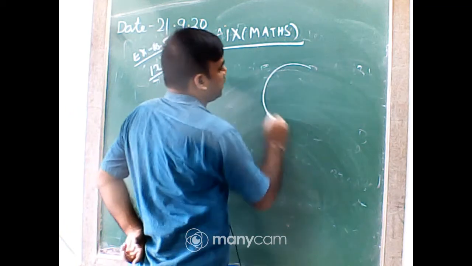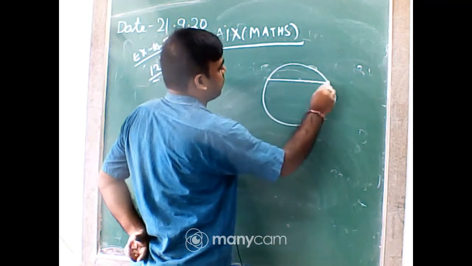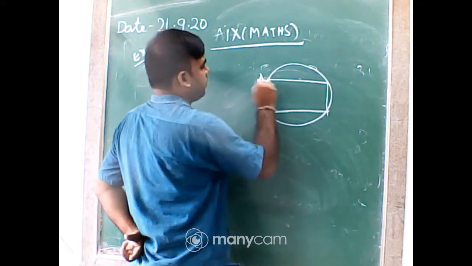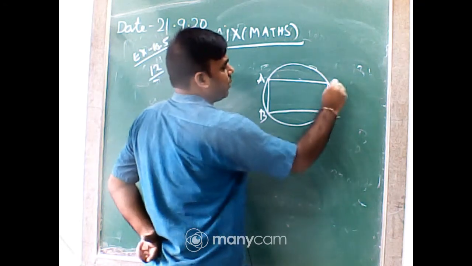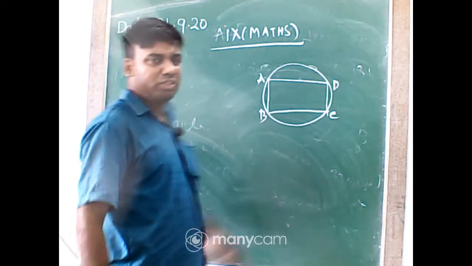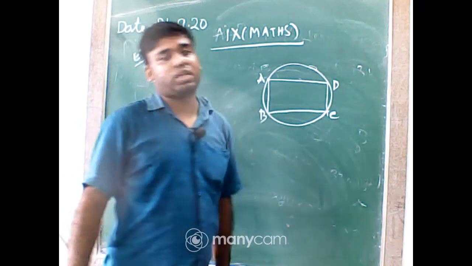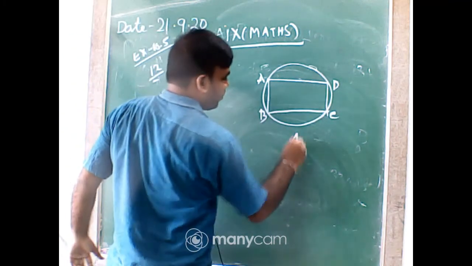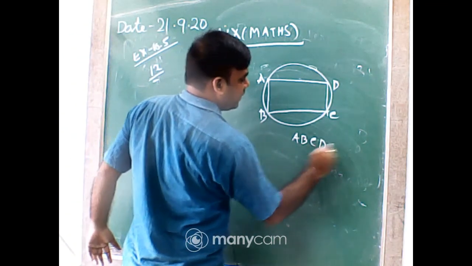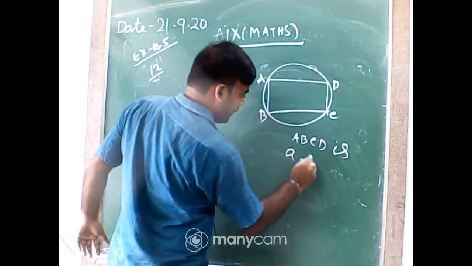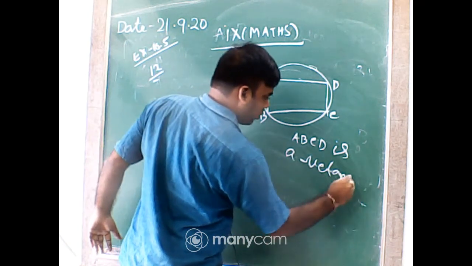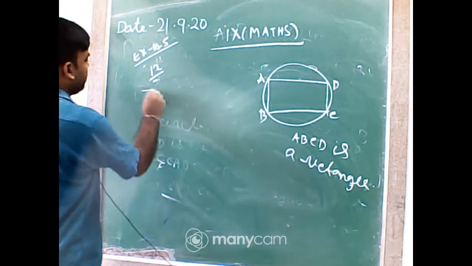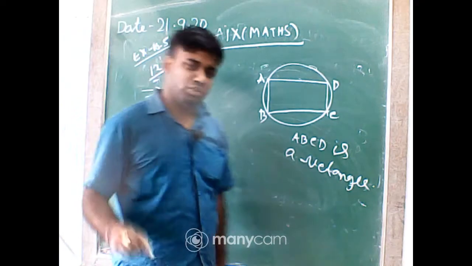Cyclic parallelogram means it is a parallelogram ABCD that is cyclic. Cyclic means all these 4 points are on the circumference. So we have to prove that ABCD is a rectangle. First of all, tell me, as it is cyclic, what can you say?